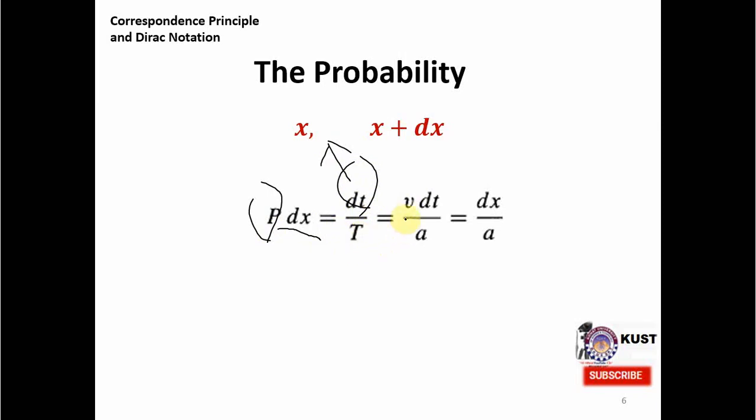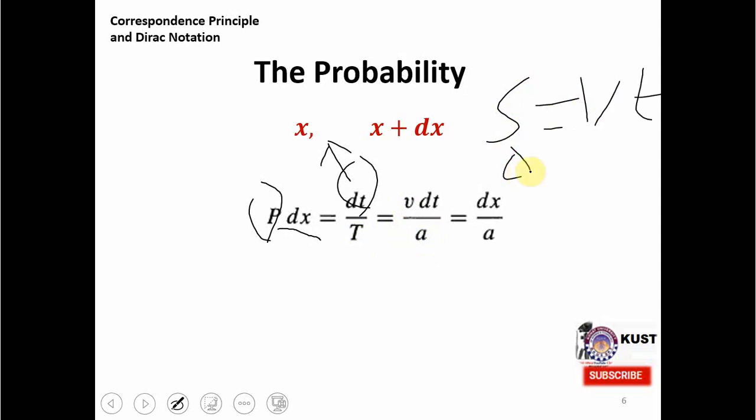But then we can replace 1 over t by v over a, because the length of the string is a and v is the velocity with which it is moving. From the simple equation s equals vt, since s is equal to a, and v and t is the total time, you know that 1 over t will be equal to v over a, which you can put over here. And then since v dt is equal to dx, that is the length of the interval, the total probability in this interval is then dx by a.